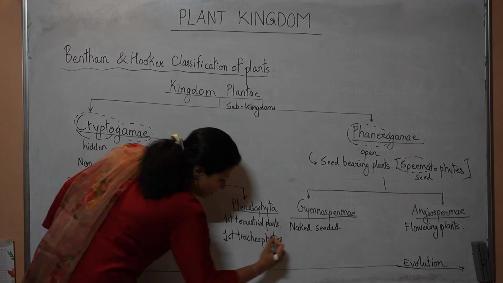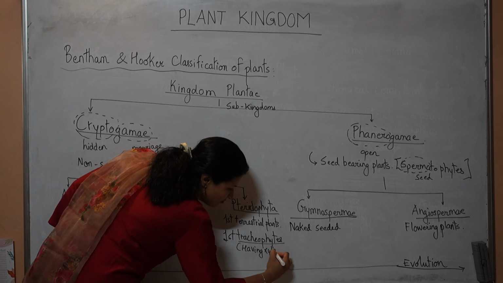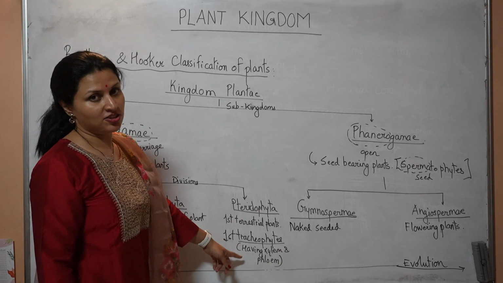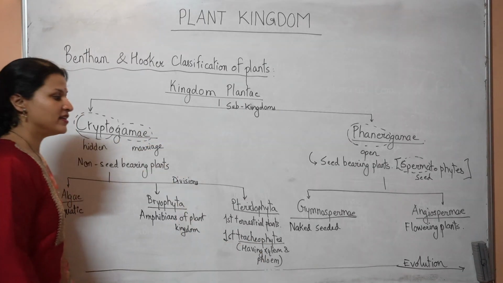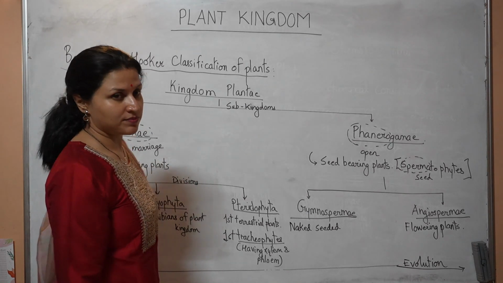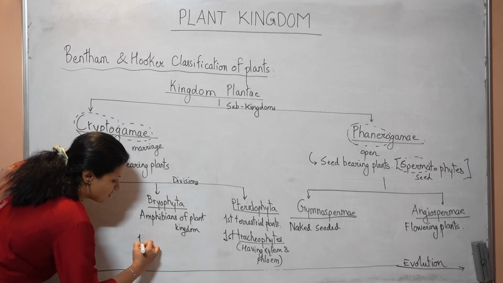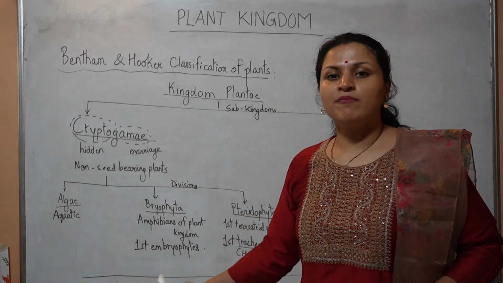Tracheophytes, wherein tracheophytes means what? Having xylem and phloem. Xylem and phloem was first developed in the pteridophytes. That's why they were called the first tracheophytes. And then gymnosperms also had xylem and phloem, and so do the angiosperms. Bryophytes did not have xylem and phloem. They were called the first embryophytes. Why are bryophytes called the first embryophytes?